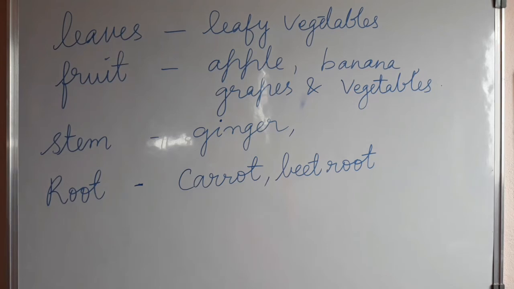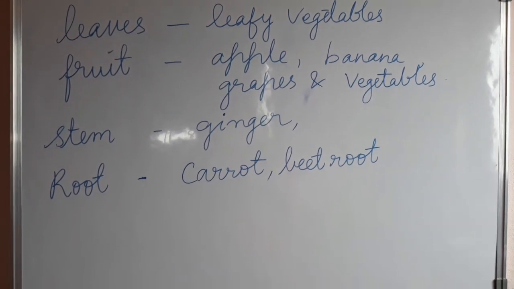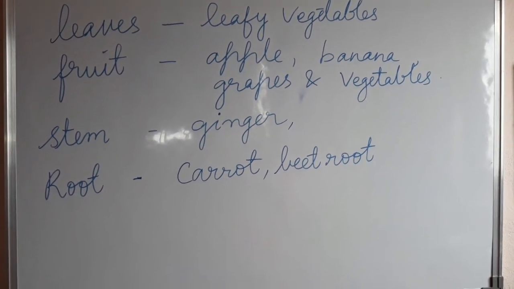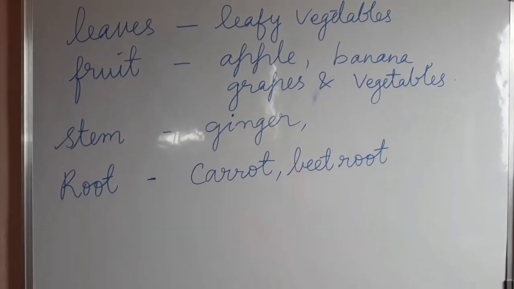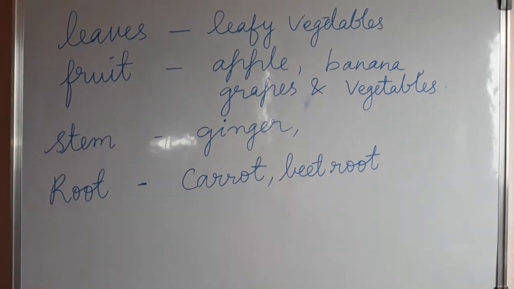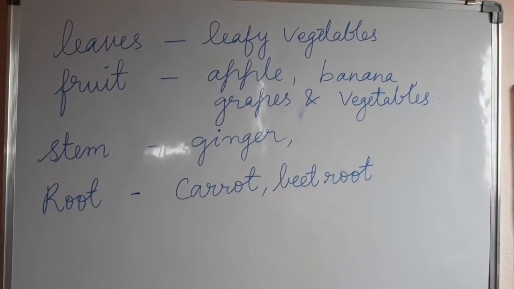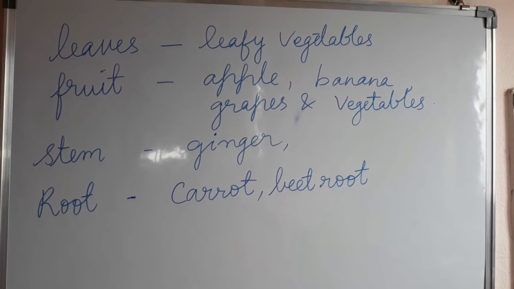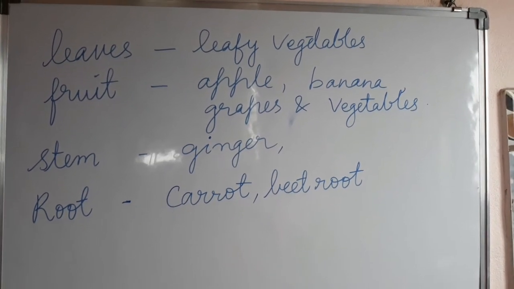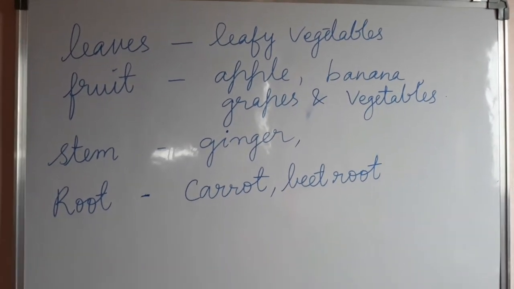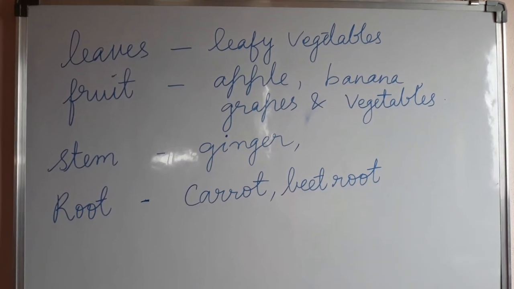Yes. So it is also the food which is stored. Okay. Now root, like carrot, beetroot, we are eating or not? All these are the roots. So the plants are preparing the food and storing it in the different parts, so that we eat those parts as food. But we are not preparing any food. Okay.